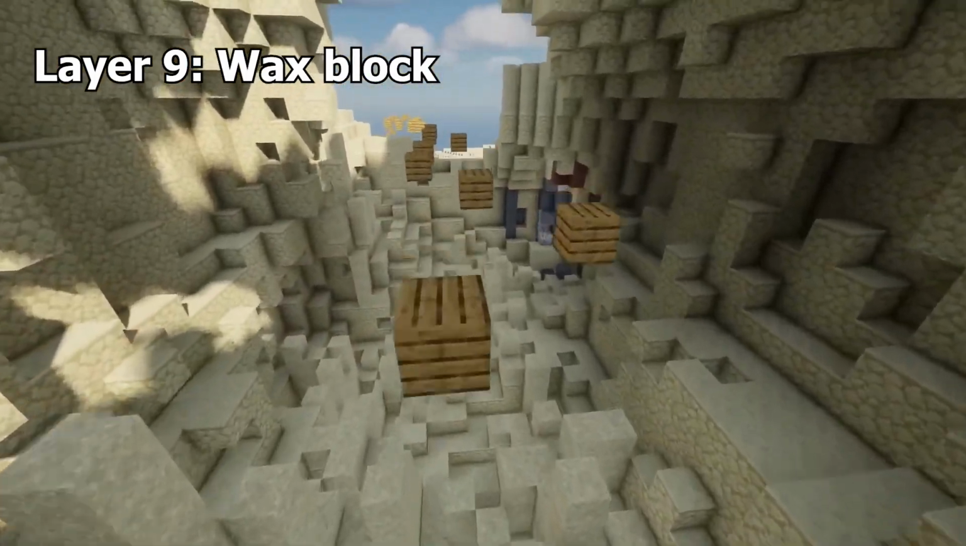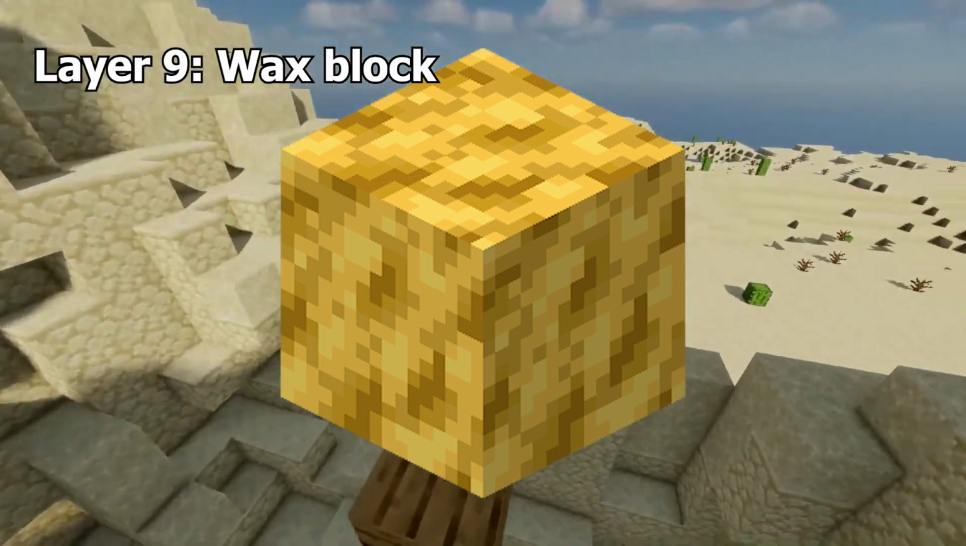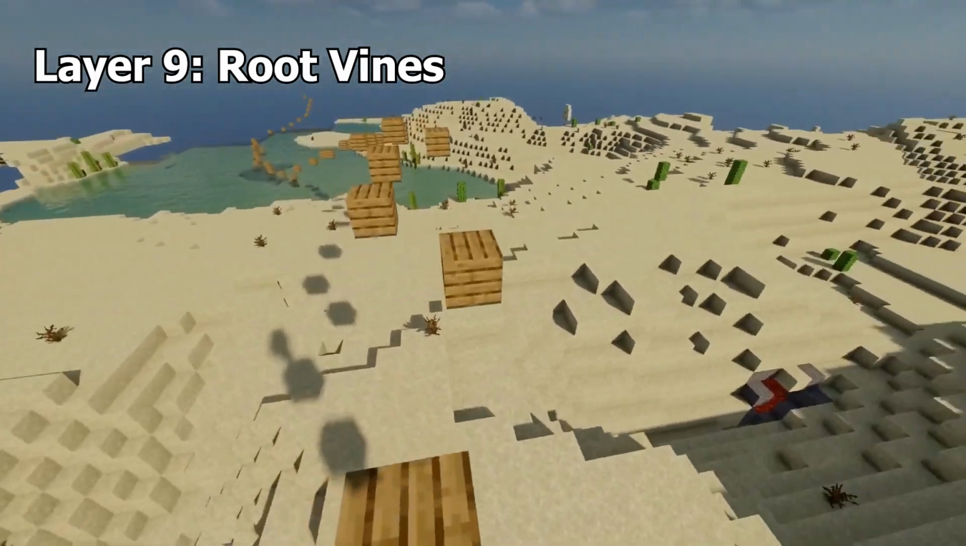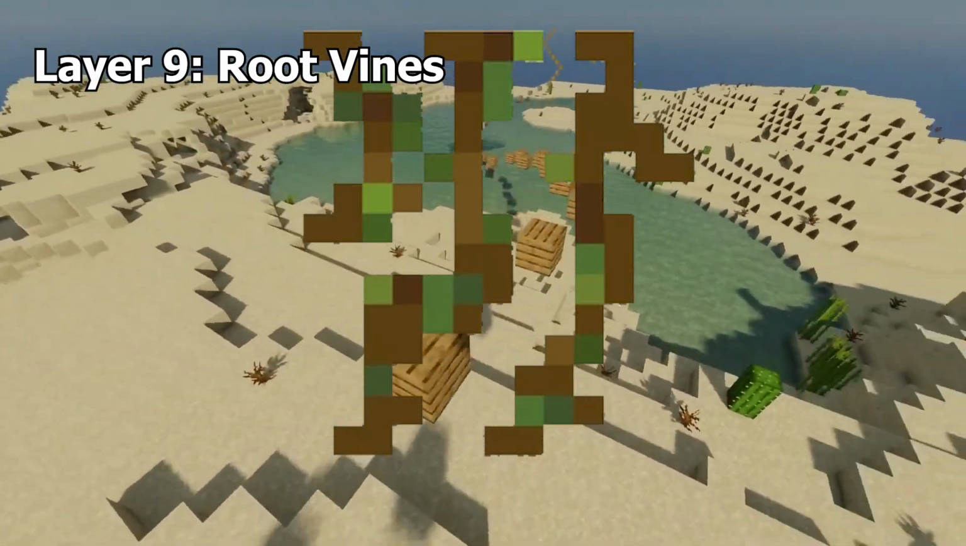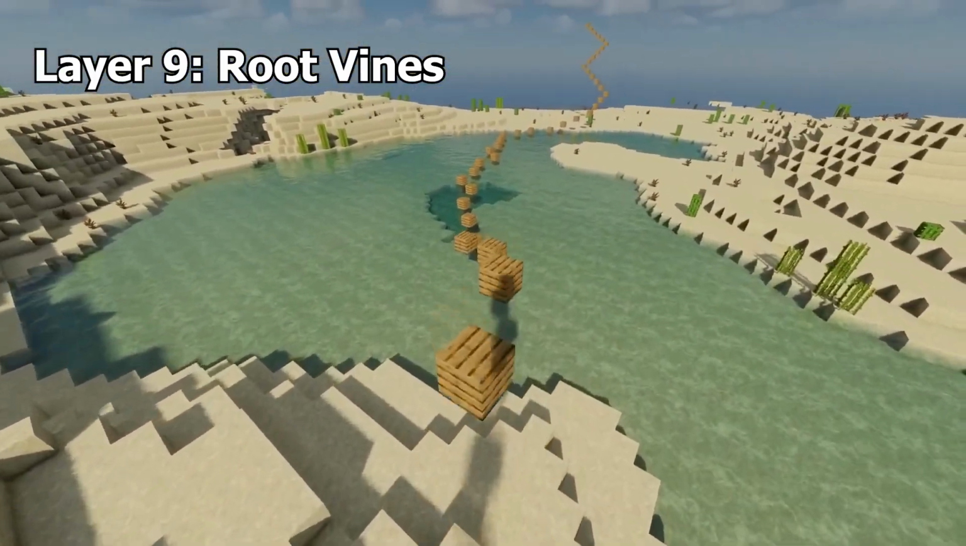Wax Block. The wax block is an unused block that was added to the files in the 1.15 snapshots. It was later confirmed that this addition was an accident. Root Vines. The root vines are an unused texture that were found in the game files by Reddit user u/gamingumbrella. It is unclear what the texture may be used for or why it was added.